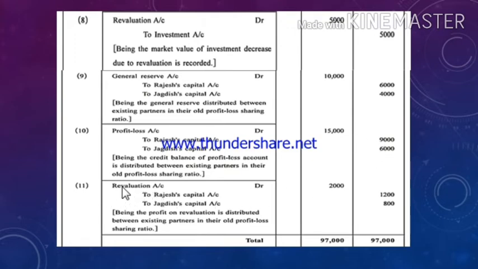Last entry, revaluation account debit to Rajesh capital account credit to Jagdish capital account credit. Being the profit on revaluation is distributed between the existing partners in their old profit sharing ratio. It means the profit of the revaluation account is distributed between the partners in their old profit sharing ratio, that is 3:2.